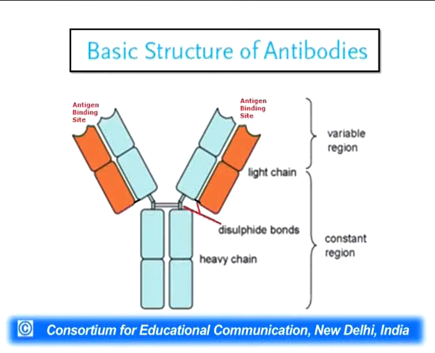Let's come to the structural details of this particular antibody. The very basic structure over here, if you can see, there is a heavy chain which is present and there is a light chain which is orange in color. At the top of both the heavy and the light chain, there is an antigen binding site, and this site corresponds to the variable region of the light chain and the heavy chain. So the variable region is the one responsible for the antigen binding in both the light chain and the heavy chain. Subsequently, the light chain is attached to the heavy chain with the help of a disulfide bond,